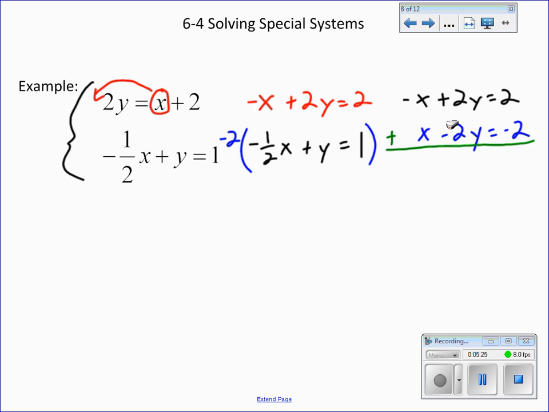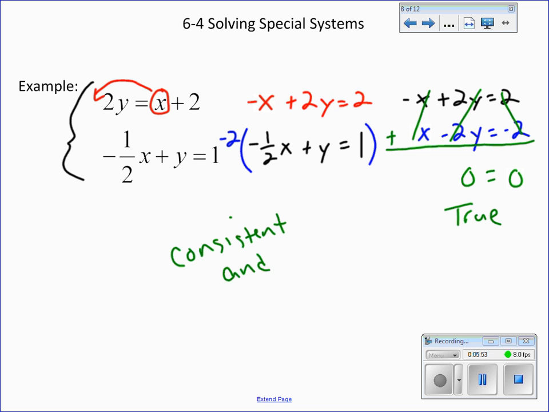Normally, when we go through these systems, we would come out and get something like x equals a number or y equals a number. In this one, we're going to see negative x plus positive x cancels out. 2 plus negative 2 cancels out, so we're left with nothing over here. If you look on the other side, the 2 and the negative 2 also cancel out. We're left with nothing over there, which is also a true statement. Because it's a true statement, we know that this is a consistent and dependent system.